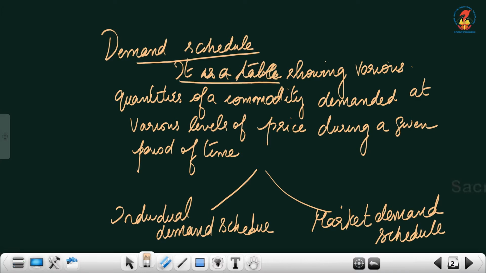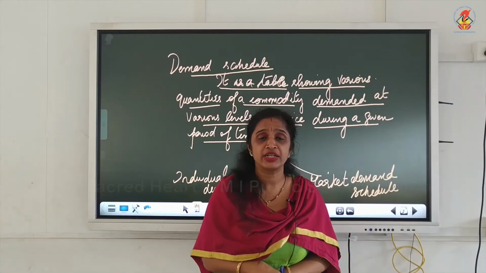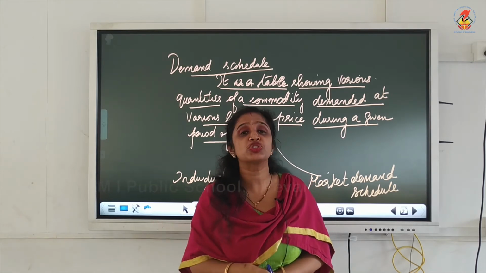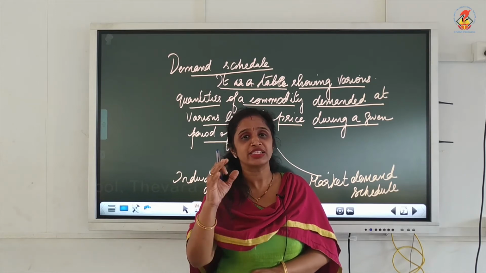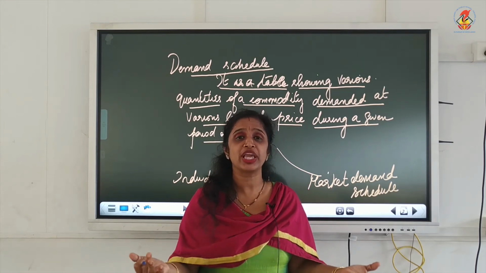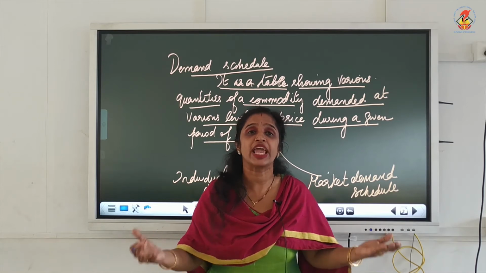Demand schedule is a table showing various quantities of a commodity demanded at various levels of price during a given period of time. How have we defined demand? In the same way we will explain demand schedule. Demand refers to the quantity of a commodity that a consumer is willing and able to buy at a particular price during a given period of time. Likewise, demand schedule can be explained in the same way. The only thing is that you have to add a table.